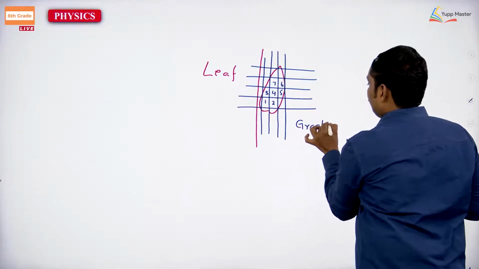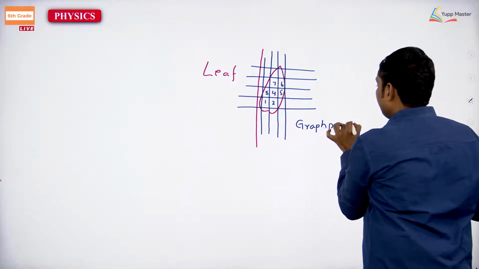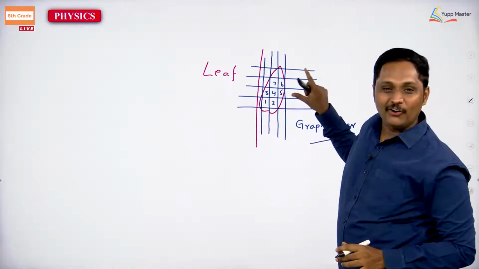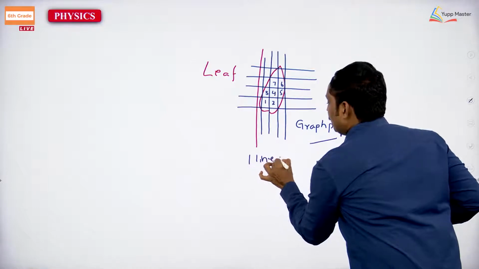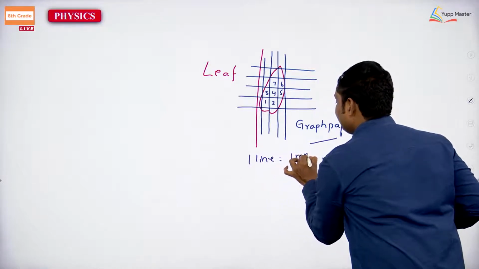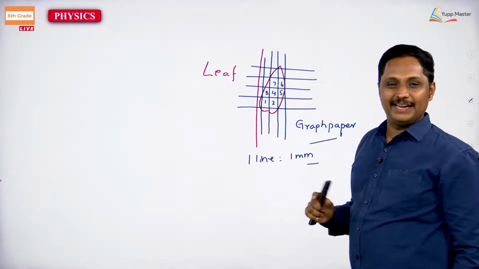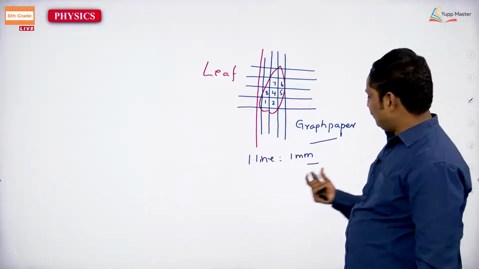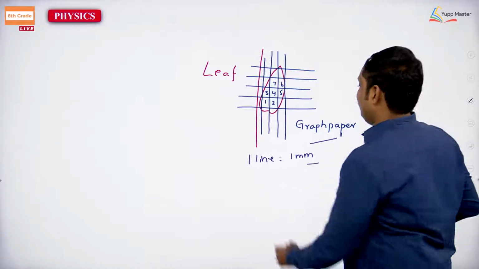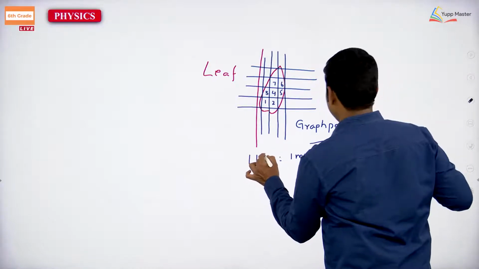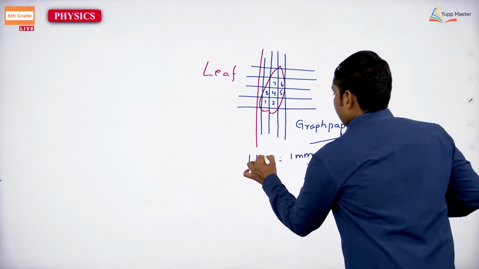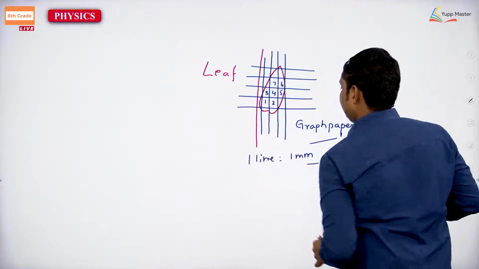This is one graph paper. I have placed the leaf on this graph paper. One line is equal to 1 mm. Just you have to think: on the graph paper, one line is equal to 1 mm. Easily you will find out that.